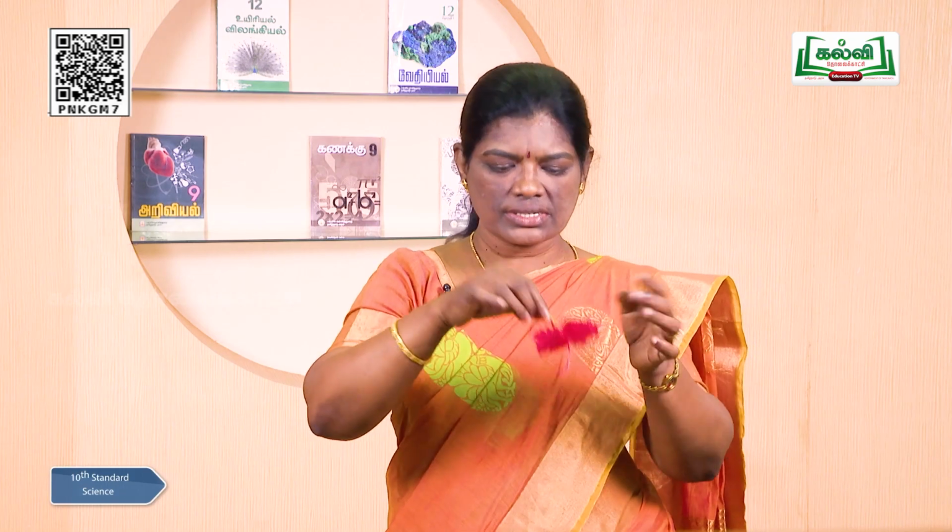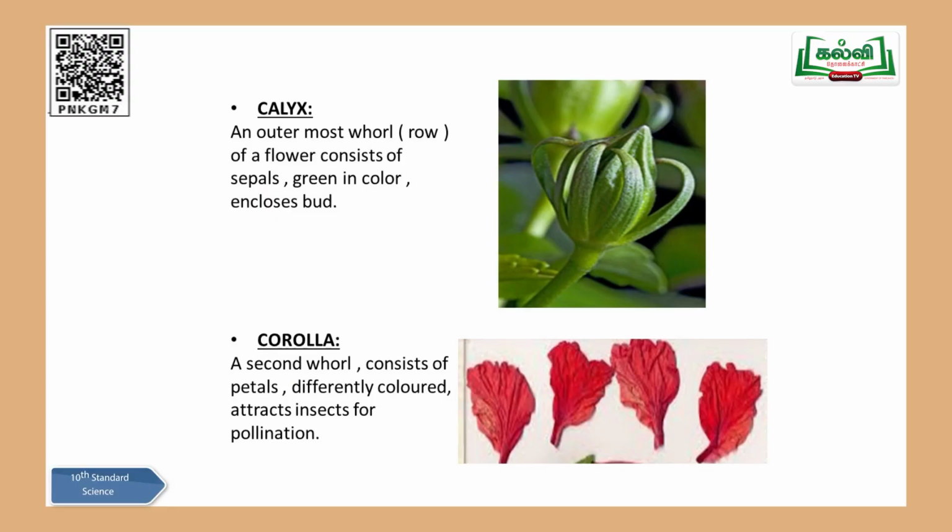Here I have calyx. I will show you. This green part which you can come across here is called calyx. Can you understand, children? Calyx forms the first whorl of the flower. What do you mean by whorl? Whorl is a row. You can see here, this is the typical flower of hibiscus, and here we have the first whorl, W-H-O-R-L. Whorl is nothing but row. The first row of the flower is made up of calyx.